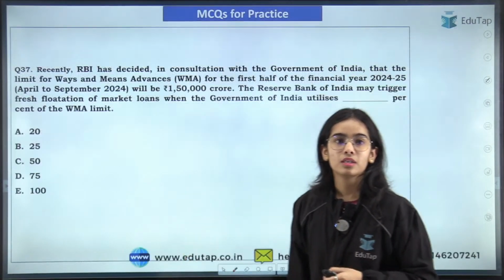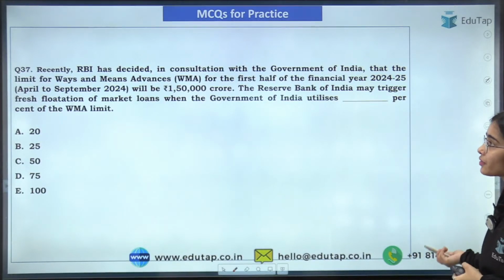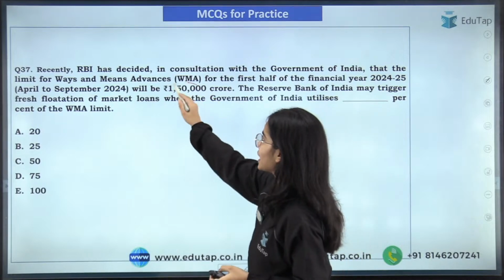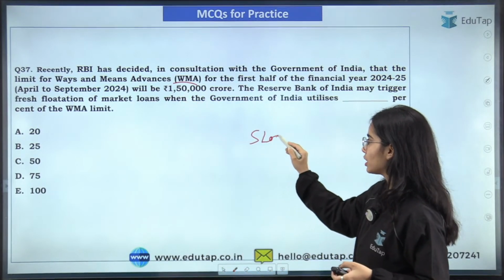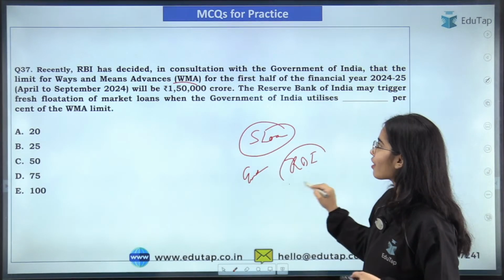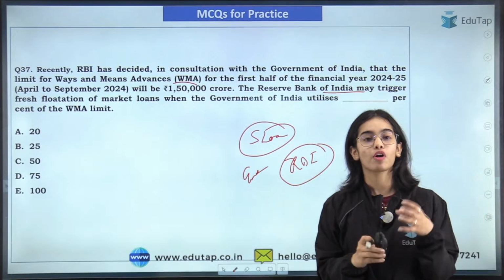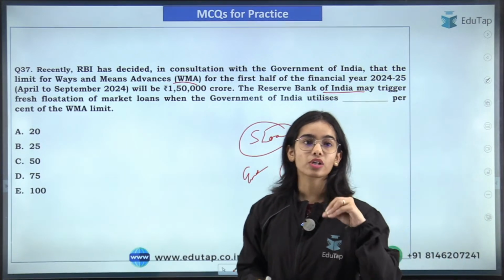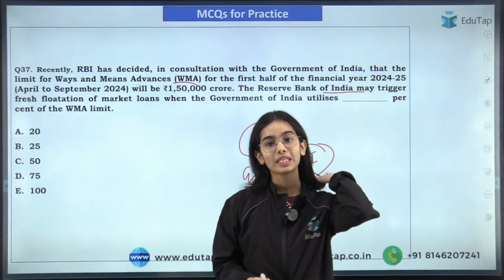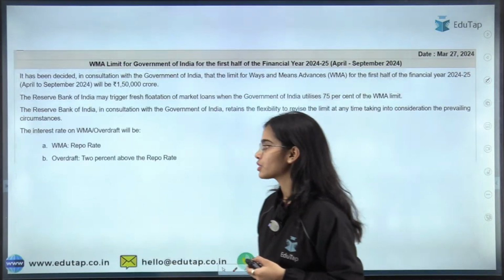Okay, so now coming to the next question, that is in regards to the ways and means advances, that is a short-term loan that the government can take from the Reserve Bank of India. Now you have to tell me that the Reserve Bank of India may trigger fresh flotation of the government securities or the market loans when the Government of India utilizes, yes, 75% of the WMA limit. So that is the idea.